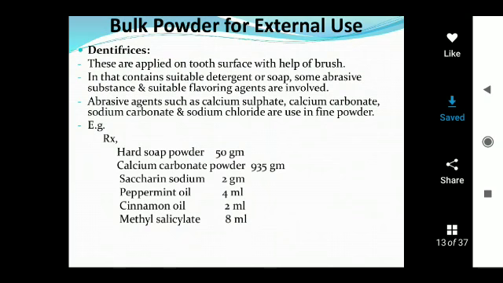These dentifrices commonly contain detergents or soaps used for producing foam. This foam can be created by reaction with water. These dentifrices produce foam with both hard water and soft water.